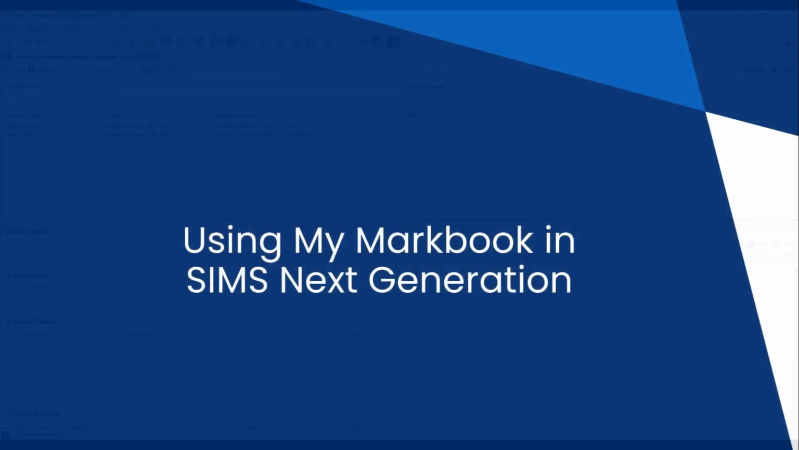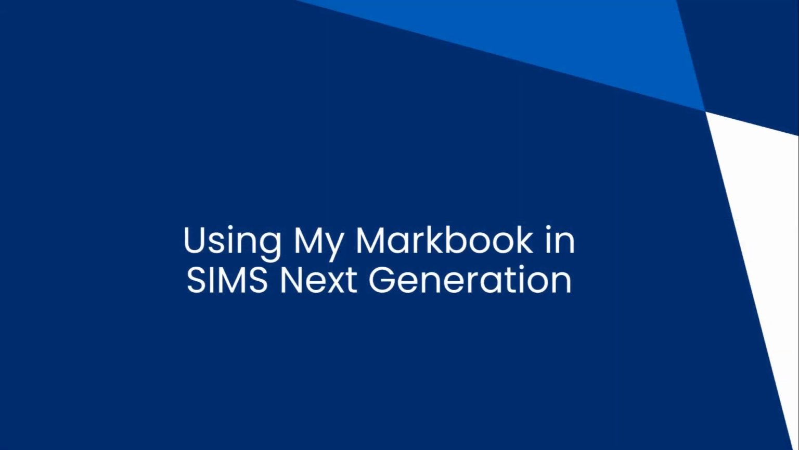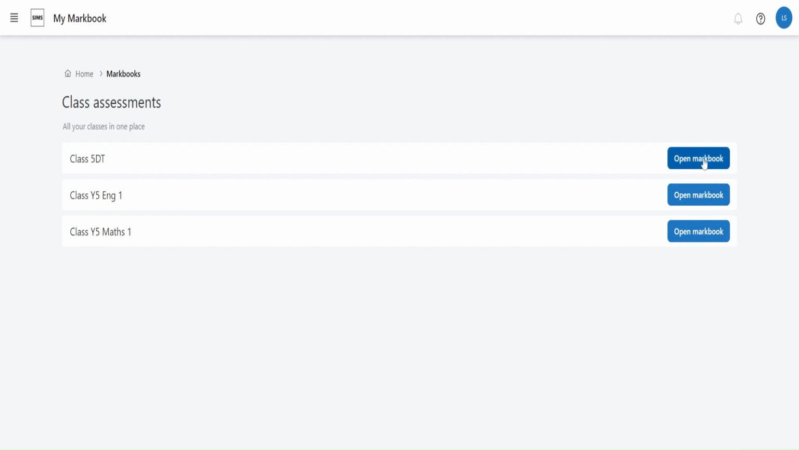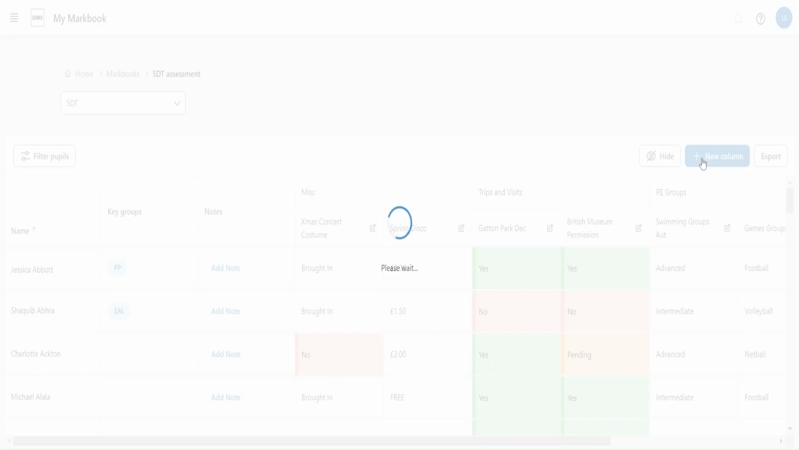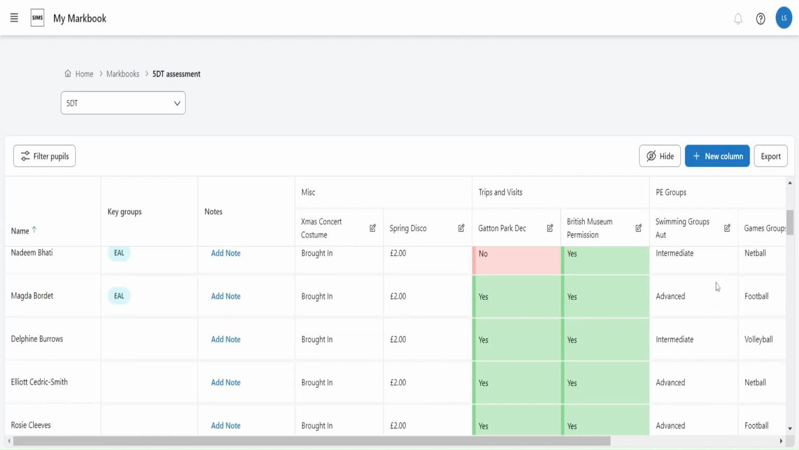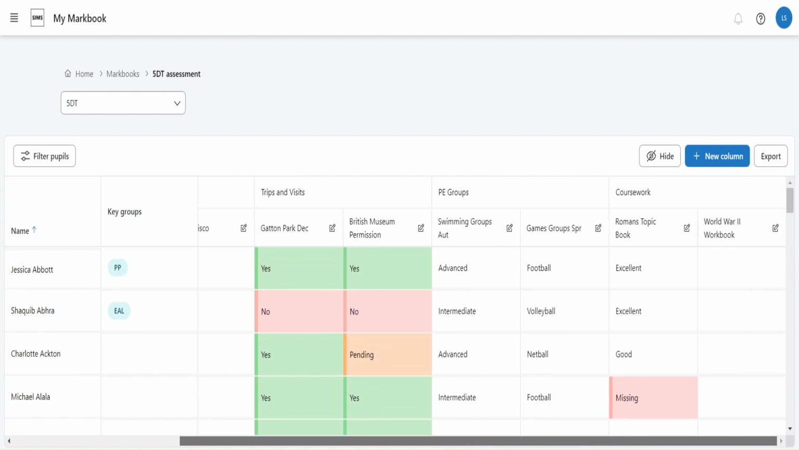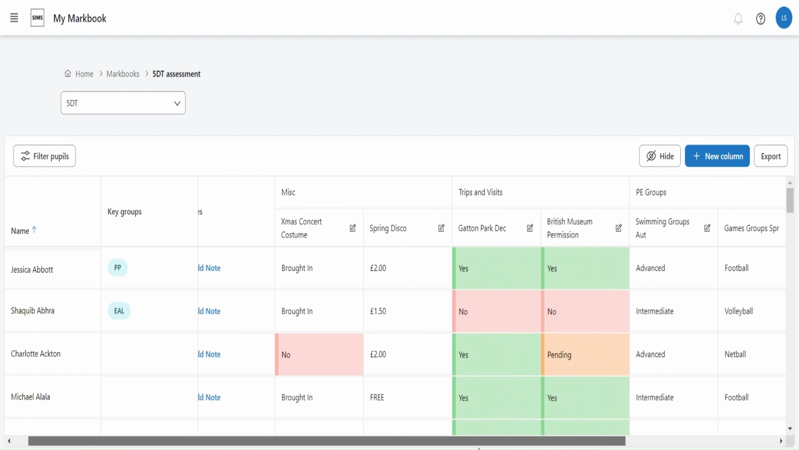Once the synchronization has taken place with SIMS NextGen, for the teachers that you have assigned classes to, they will now have additional Markbooks. Let's now have a look at examples of how teachers can use their Markbooks. Starting with the main class Markbook, we can see that the teacher has recorded a variety of different information ranging from trips and visits to topics.